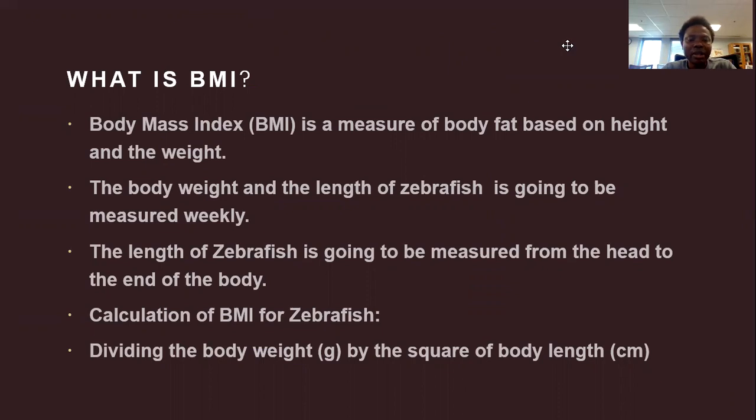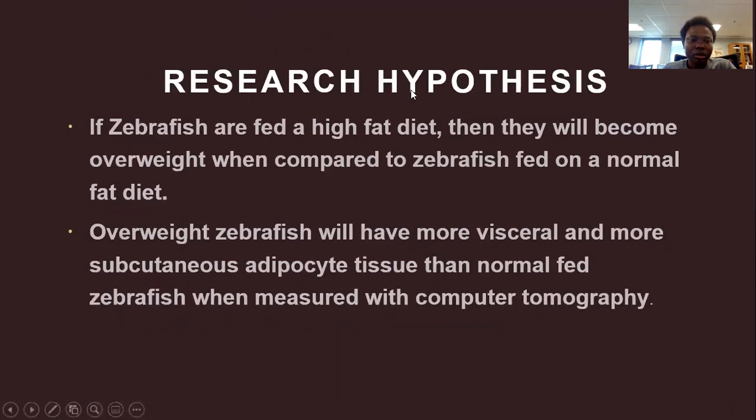The body weight and the length of the zebrafish are going to be measured weekly. The length of the zebrafish is going to be measured from the head to the end of the body. Calculation of the body mass index for the zebrafish is dividing the body weight in grams by the square of the body length in centimeters. My research hypothesis is if zebrafish are fed a half-fat diet, then they will become overweight when compared to zebrafish fed a normal fat diet.